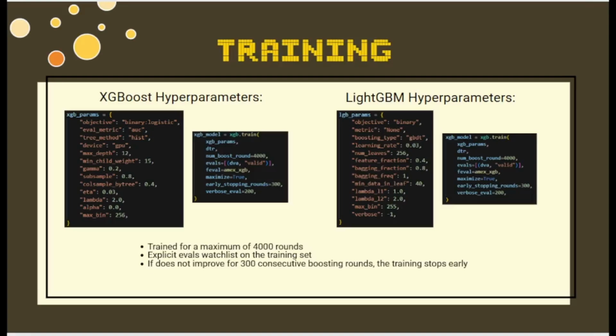As for the model training, there are two different models used in the k-folds. First will be XGBoost, second will be LightGBM. Something to note is that the training is done at a maximum of 4,000 rounds and we evaluate with the watch list on the training sets. If there is no improvement over 300 consecutive boosting rounds, the training will stop early.